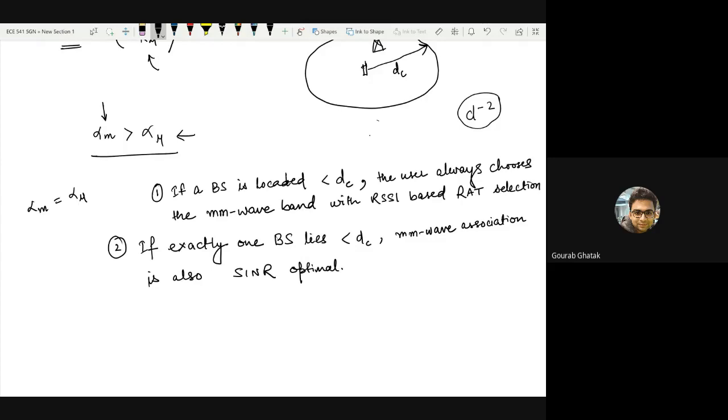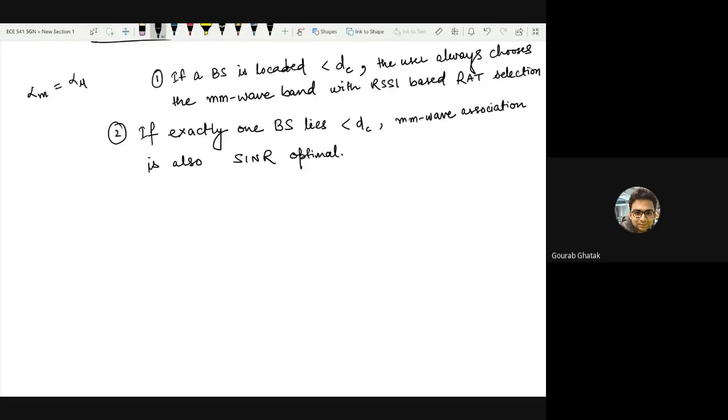Okay, what does this mean? It means that remember that all of these base stations operate in this dual band mode, which means for a user, connecting to a base station is not simply enough. You have to choose which band you should be using.